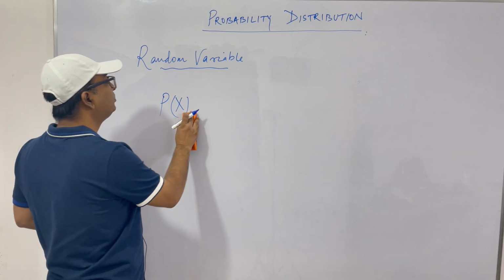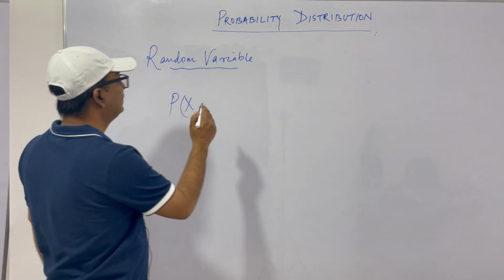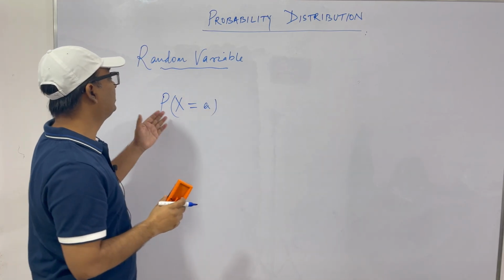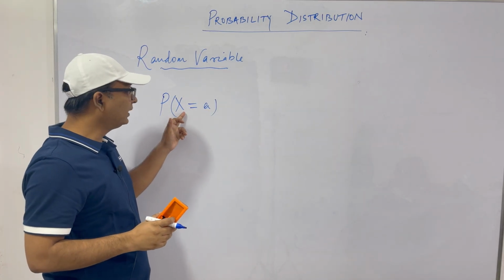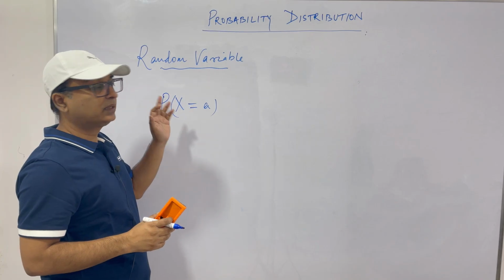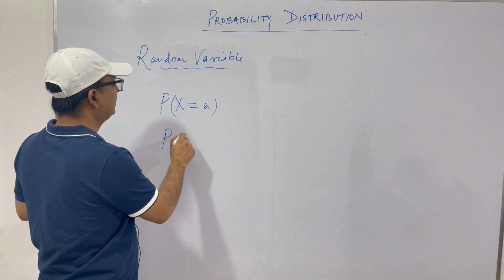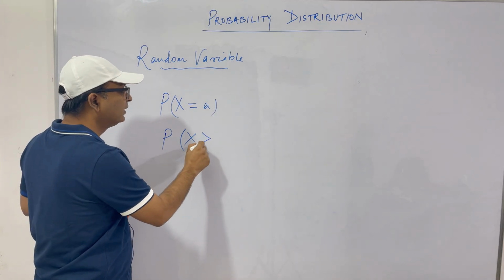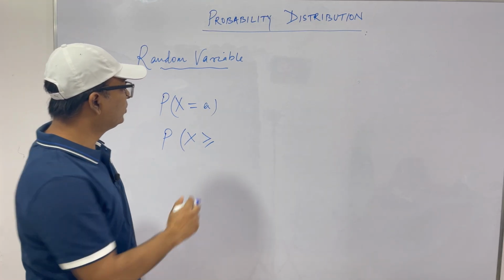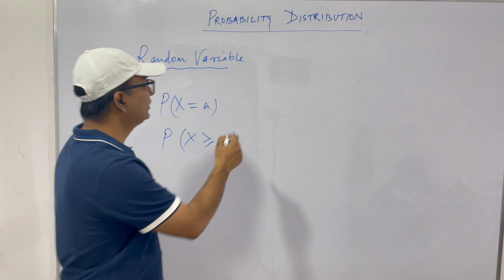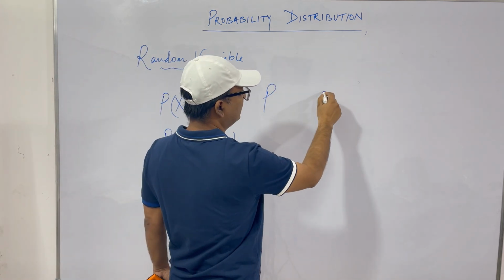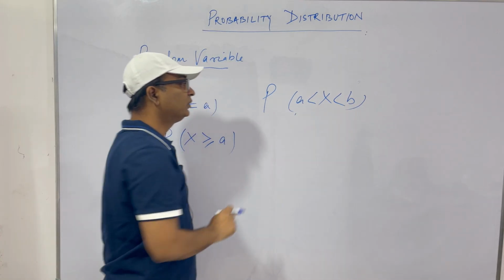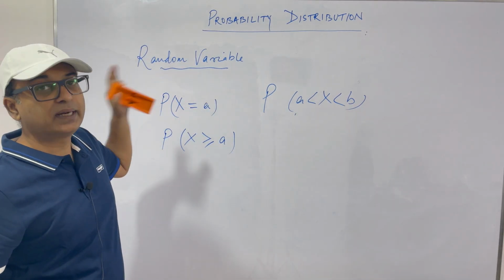When we write P(X = A), it means the probability of this random variable X at A. Or it can be like this also: the probability of random variable X greater than or equal to some value A, or the probability of this random variable between A and B. So this is the way we denote random variables.